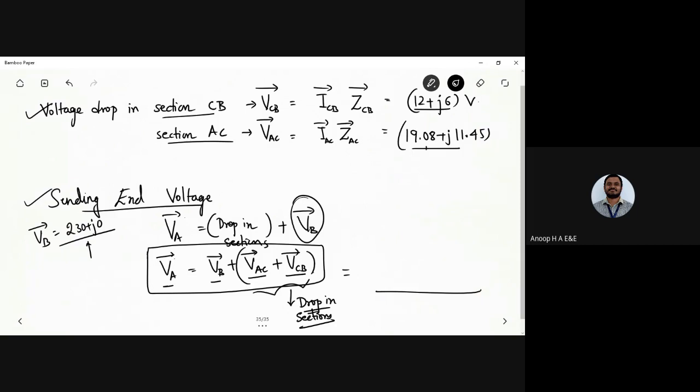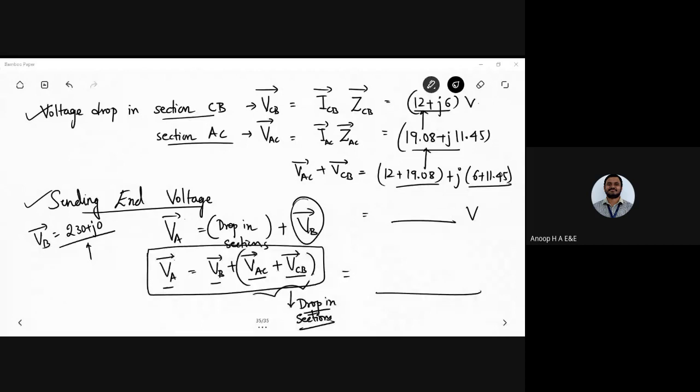So you can add the real parts, VAC plus VCB, that would be 12 plus 19.08, and J6 plus 11.45. Okay, got it. I want the answers now.